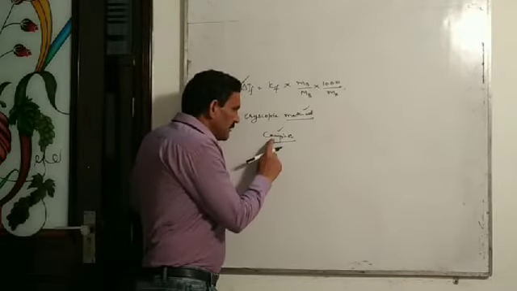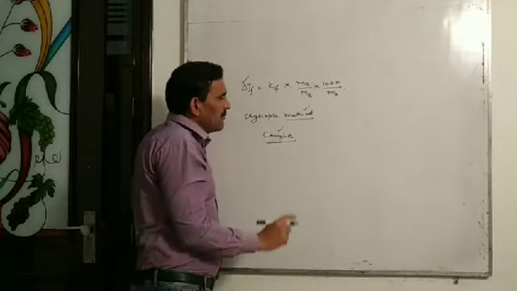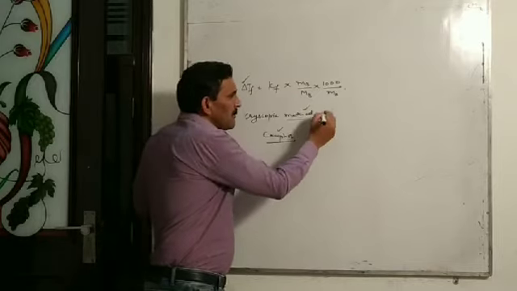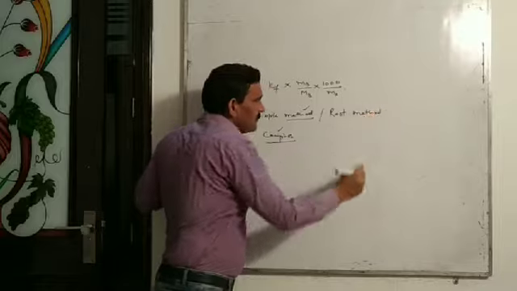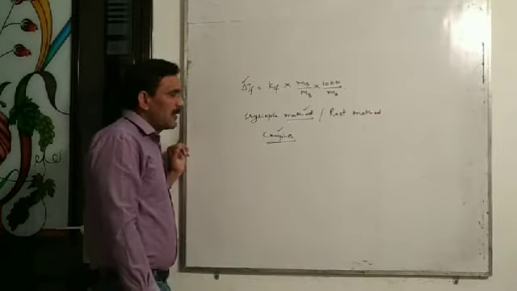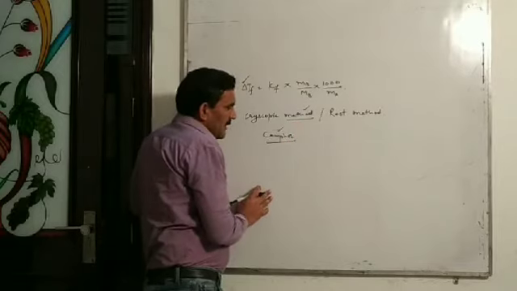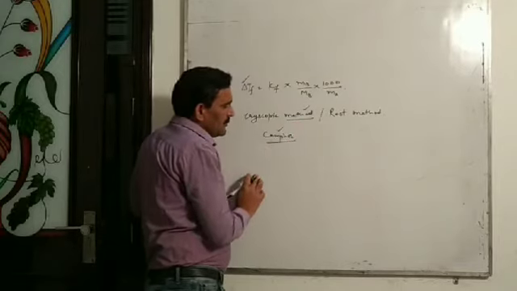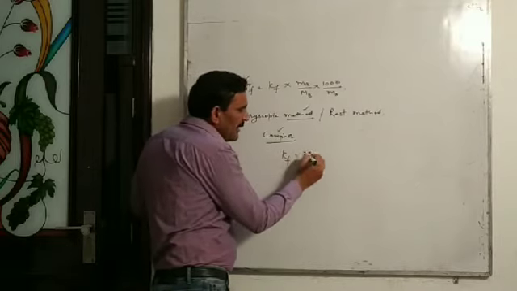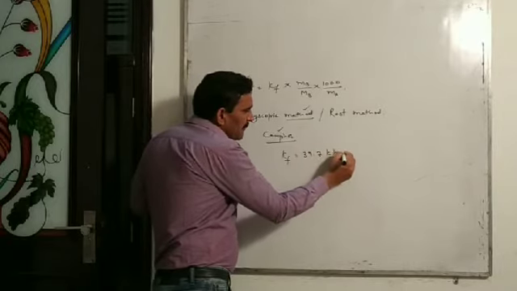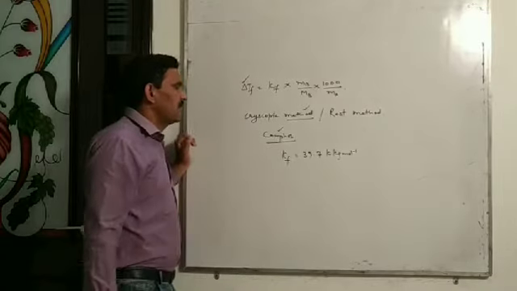And when we use camphor as a solvent for determining the molecular mass of a non-volatile solute, the method is also called the Rast method. In the Rast method, we use camphor as a solvent, and camphor is preferred because the molar depression constant of camphor is very high, and that is 39.7 Kelvin kilogram per mole.